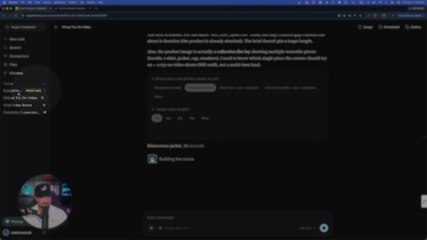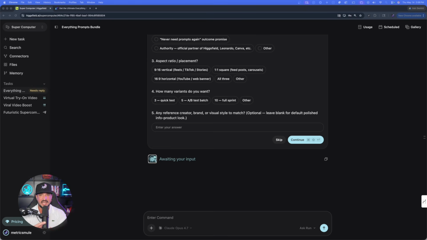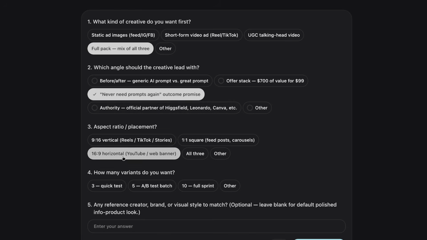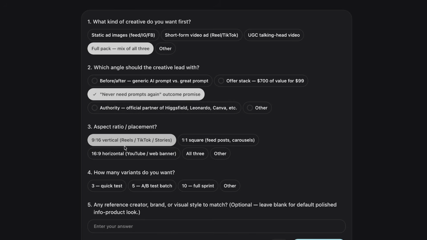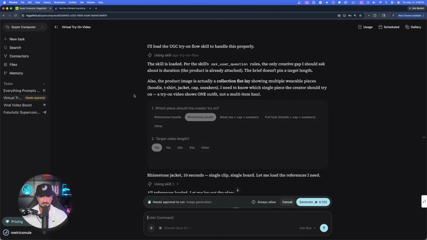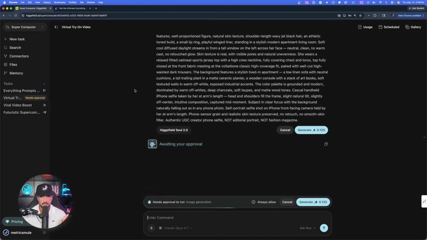On the left-hand side, again, we have another needs reply. That's why this is so cool. You can knock out a lot of tasks simultaneously at the same time and just be so much more productive. We'll go with the never need prompts again. Aspect ratio, let's go with the vertical one. It gives us the full breakdown. This looks pretty amazing. Now, again, I can go back and forth and ask for corrections, but the purpose is just to show you how good this is going to look. Once it's ready, if I approve it, let's go ahead and now select the generate down here.